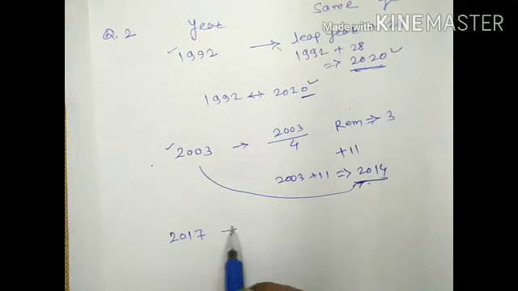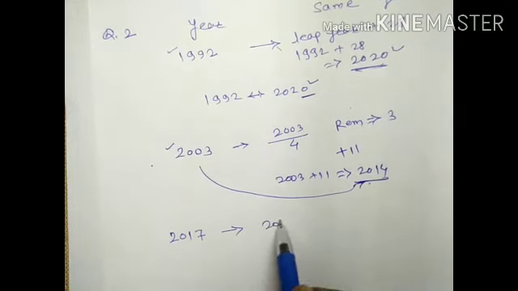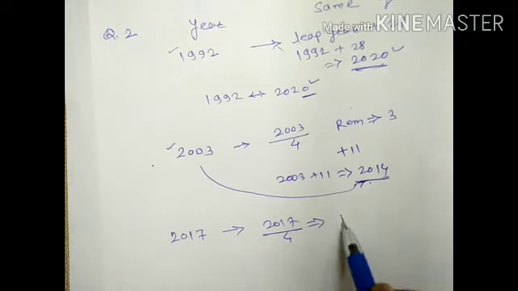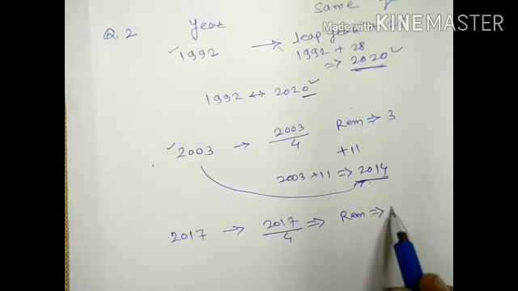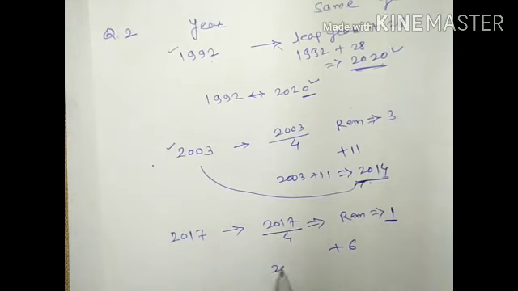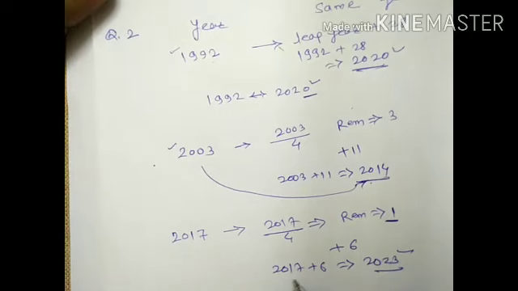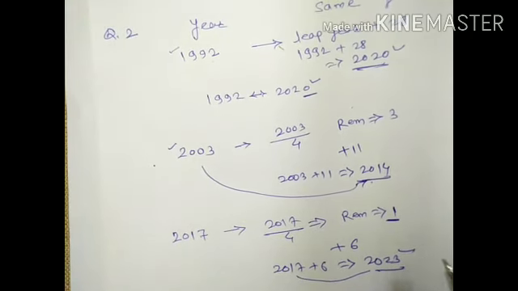Next question, 2017. After dividing 2017 by 4, we get remainder 1. So if remainder is 1, just add 6 to it. So 2017 plus 6 is 2023. So 2023 and 2017 have the same calendar.